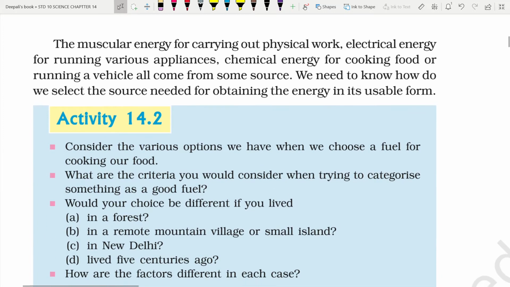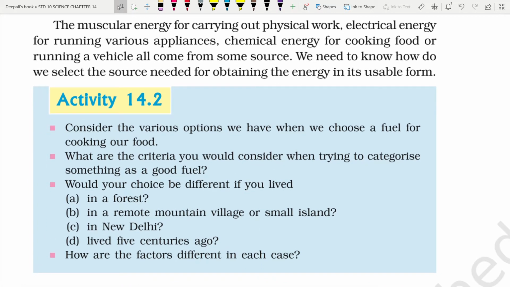So consider the various options we have when we choose a fuel for cooking our food. We cannot use petrol or even diesel for cooking food. In the same way we cannot use wood for running a car. So each energy source has its special use according to the technology.